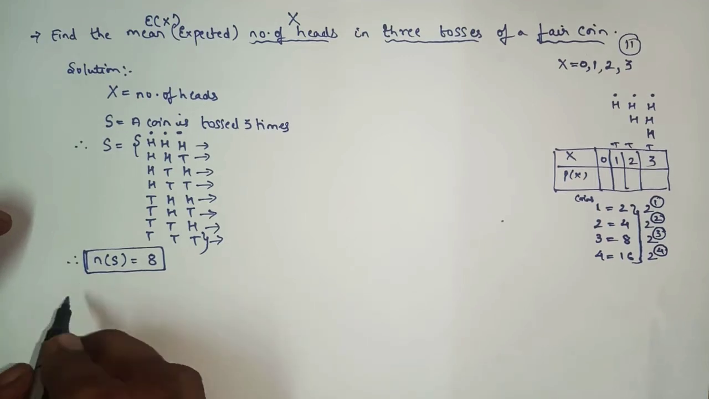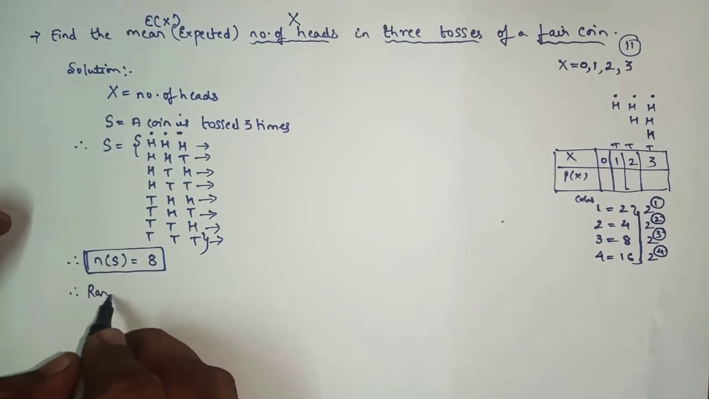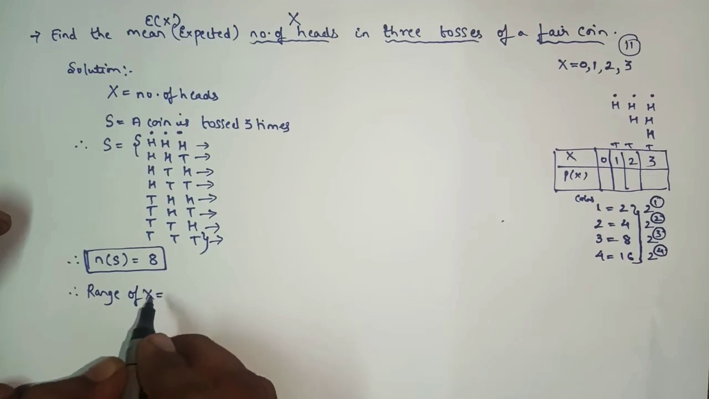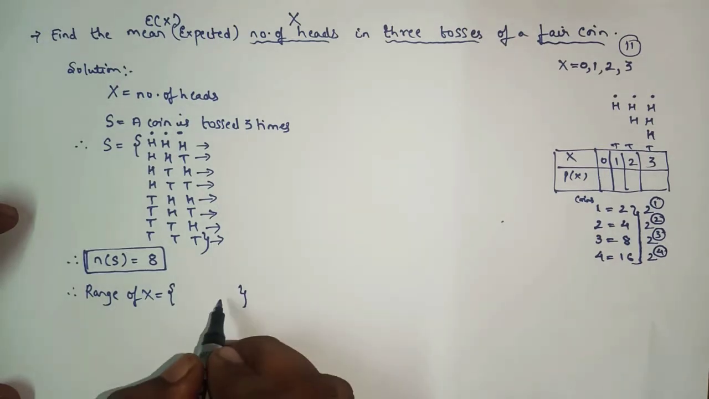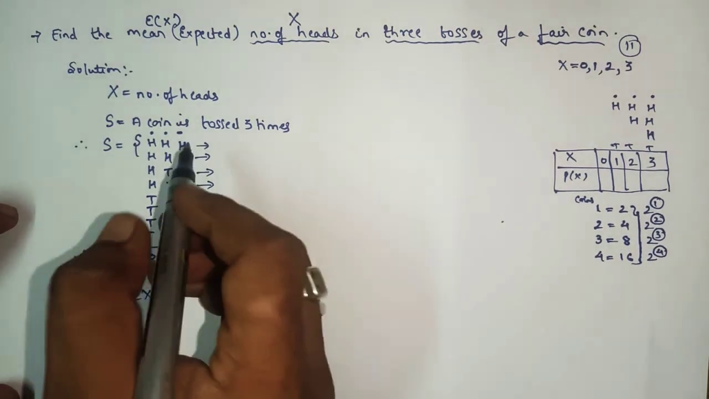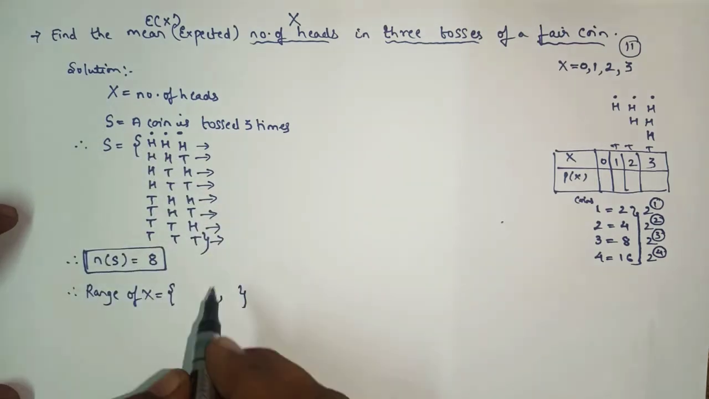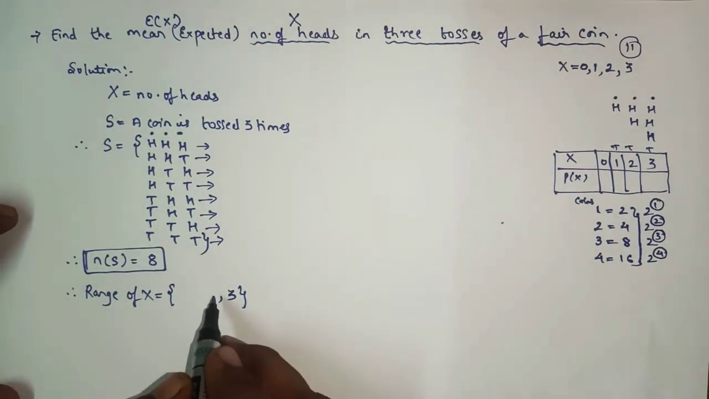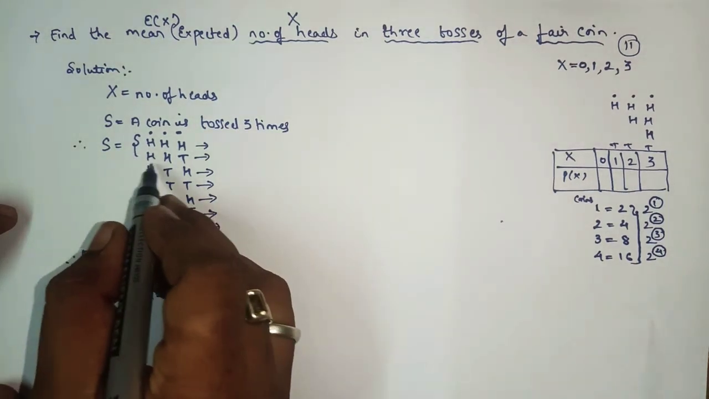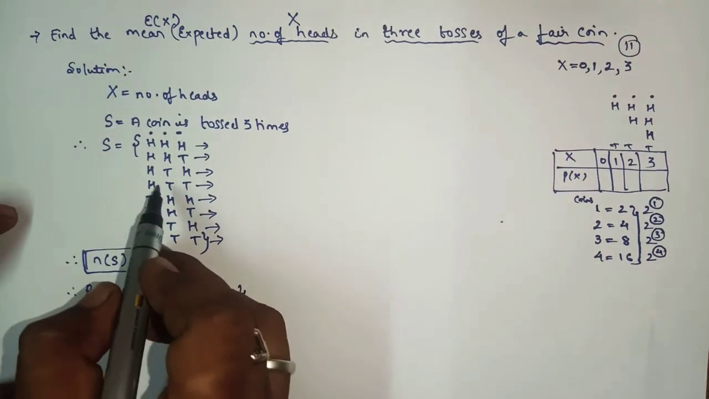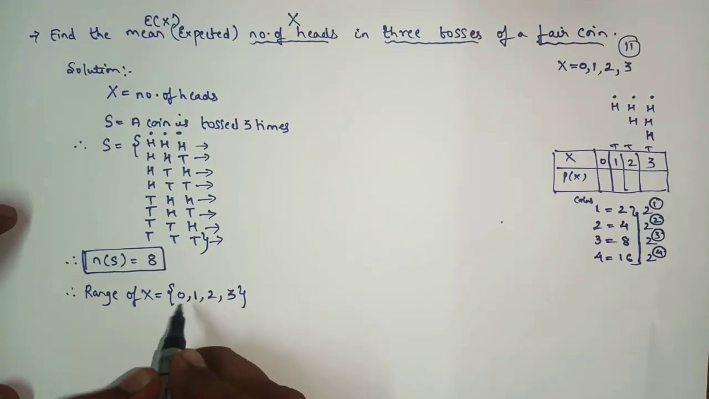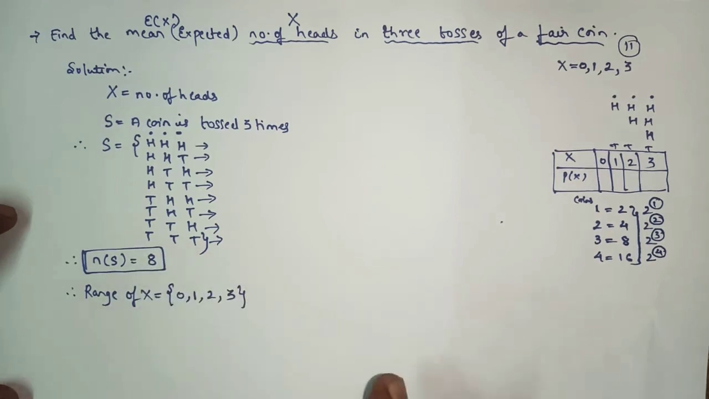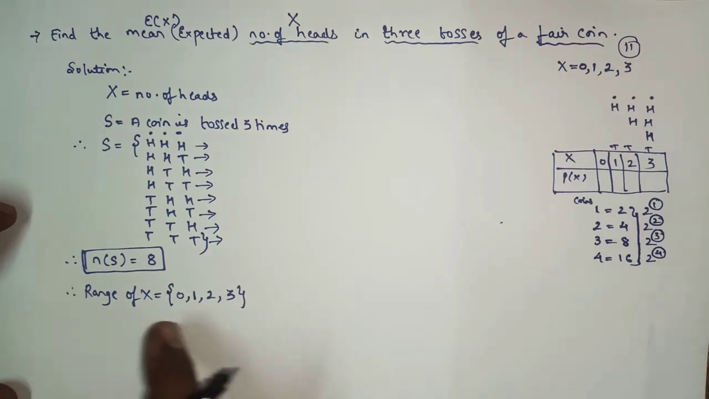After finding n of S, we'll find the range of X. Range of X, you will write in curly brackets, as clearly we can see that range of X will be what? Either it will contain 3 heads, or 2 heads, or 1 head, and we can also see that no heads appear. Yes or no? So in this way you have to write the values of X.